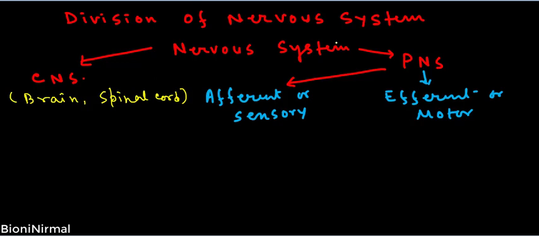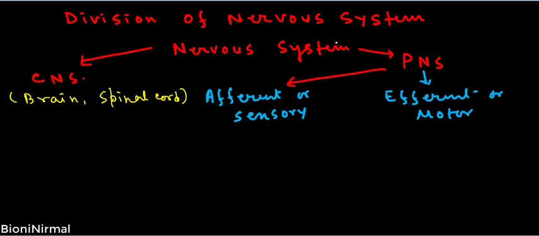In this video we will discuss the divisions of our nervous system. In our body there are different types of systems: the digestive system, which helps in the digestion of different types of foods; the respiratory system, which helps in oxygen intake and release of carbon dioxide; the circulatory system, which is responsible for circulation of blood; the endocrine system, which is responsible for secretion of hormones and maintains the internal environment in our body; and the immunological system, which helps us to protect against different types of pathogens.